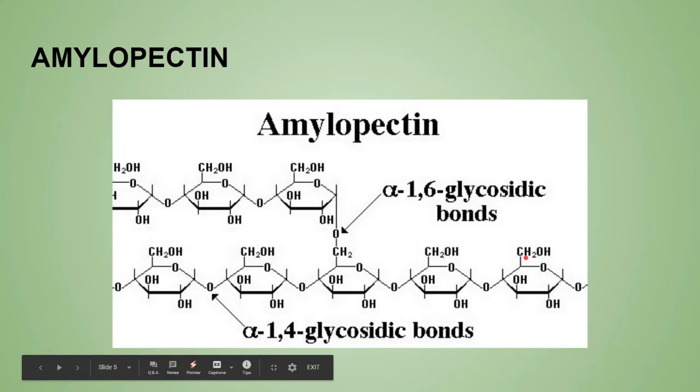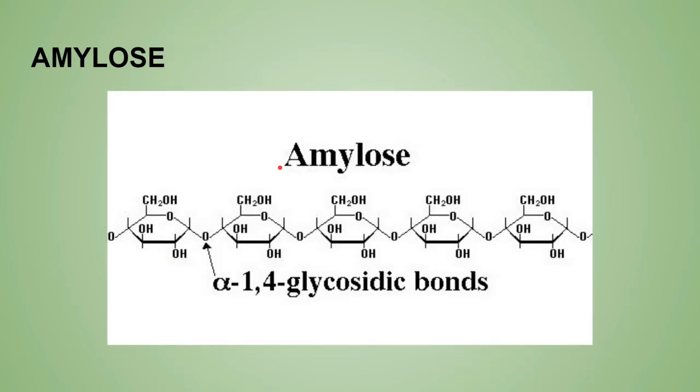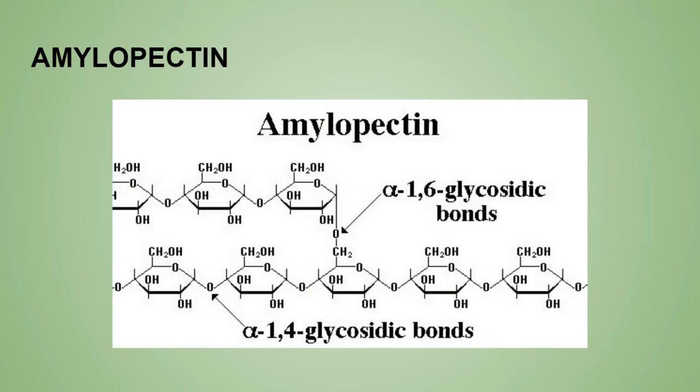Now next is the amylopectin. Amylopectin has alpha 1,6 glycosidic linkage. As you can see, it is branched. It forms the insoluble part of the starch. I told you before that amylose is the 10 to 20% soluble part of the starch. But when I mix the starch into the water, around 80 to 90% of it will absorb water and form a paste-like gel, and that is known as the amylopectin.